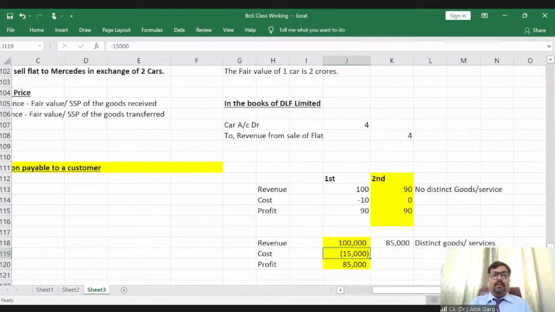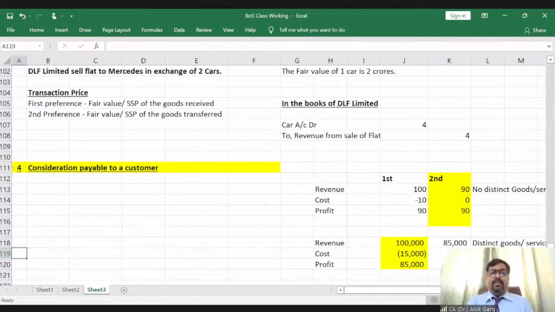Yeah. Third example, consideration payable to a customer. Okay. Third example, in case of a consideration payable to a customer, right?